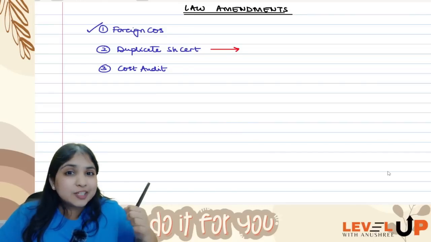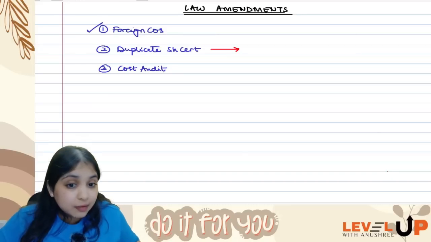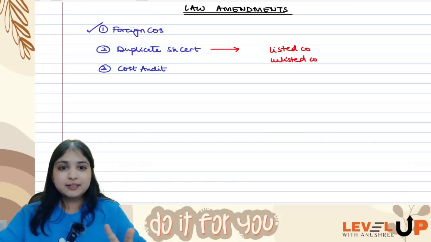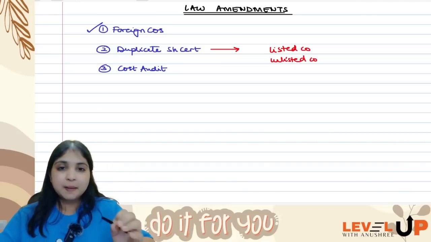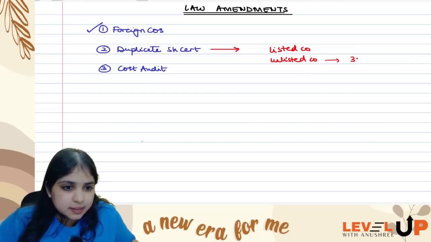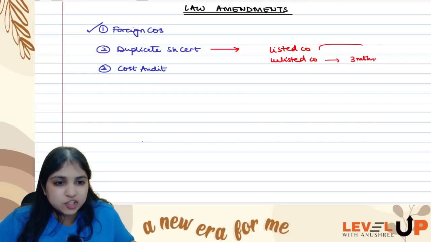Now within how much time should the duplicate share certificate be given? It depends upon whether the company is a listed company or an unlisted company. We have 2 different time limits for listed companies and unlisted companies. Let me tell you what it is. For unlisted companies, the time limit is 3 months. The whole correction is over here.